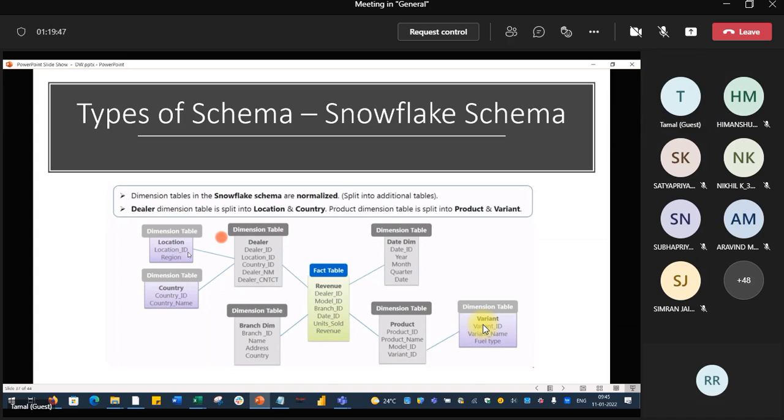Location ID. This location table is connected with the dealer table. What is the primary key for dealer? Dealer ID. So it has another location ID. So location ID is a foreign key for dealer, but a primary key for location. Understood?